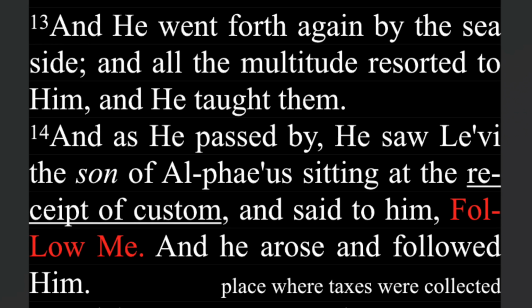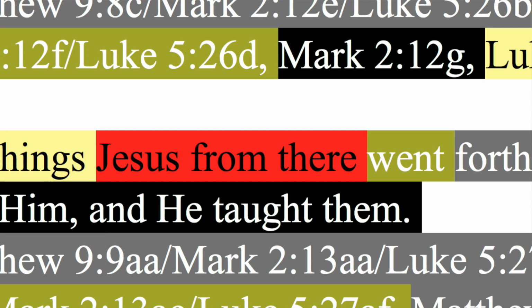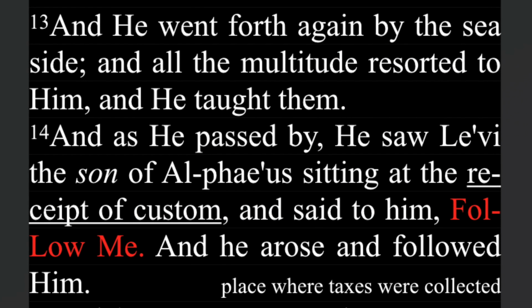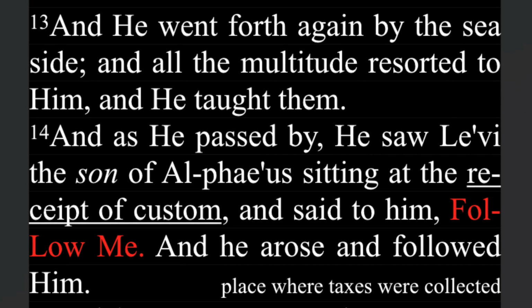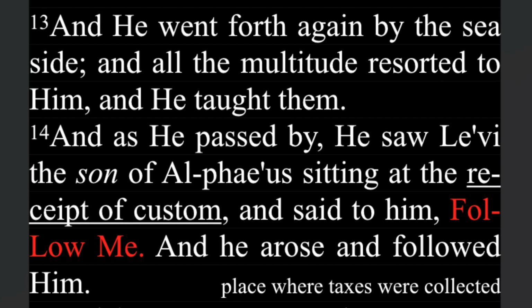As he passed by, he saw. Okay, so in Mark there's two he's. As he passed by, he saw Levi. In Matthew, it's just he saw. Well, Jesus passed forth, he saw. So Jesus went forth from there. And as he, this is going to have to be only from Mark, this he. Passed from Matthew, Mark. By, from only Mark. Now I can put he saw, comma, he saw a man, or he saw Levi.